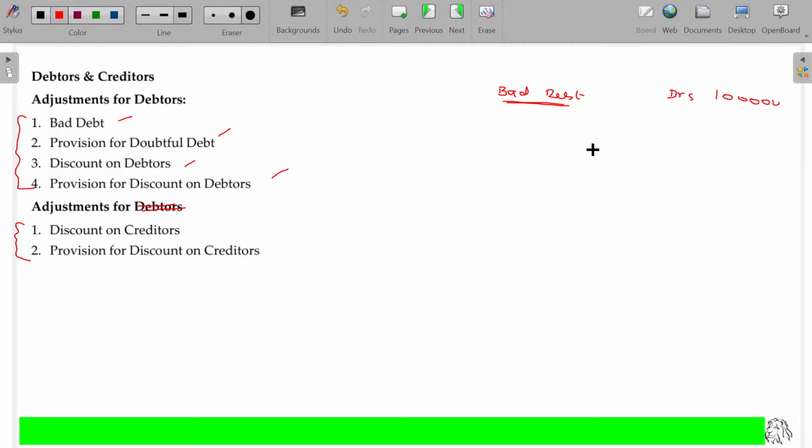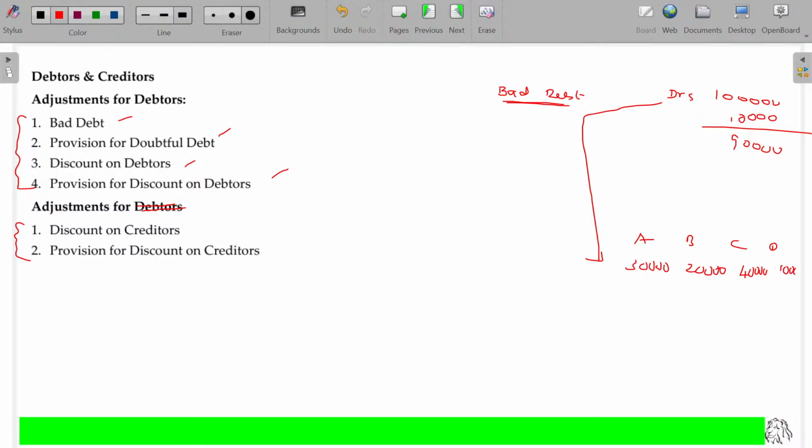Okay. And on settlement, he says, I could not pay this 10,000 rupees because of some disagreement or some reason. Or he may not be in a position to settle because of insolvency. Whatever the reason may be, I could not get that 10,000 rupees. I'll get only 90,000. Is that clear? Or from a few parties, A, B, C, and D, like 4 parties, from whom we have to receive this. For example, A has to pay me 30,000 rupees, B has to pay me 20,000 rupees, C has to pay me 10,000 rupees, and D has to pay 10,000 rupees. That makes 1 lakh.